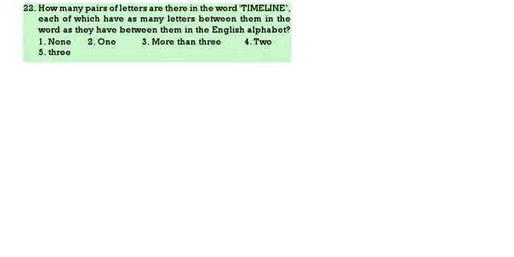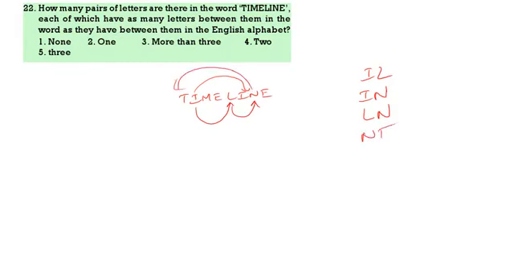Then how many pairs of letters are there in the word timeline? T-I-M-E-L-I-N-E. Now I-J-K-L, I-L. I-J-K-L-M-N, I-N. Then L-M-N, L-N. Then N-O-P-Q-R-S-T, N-T. So we are having totally 4 pairs, that is more than 3.